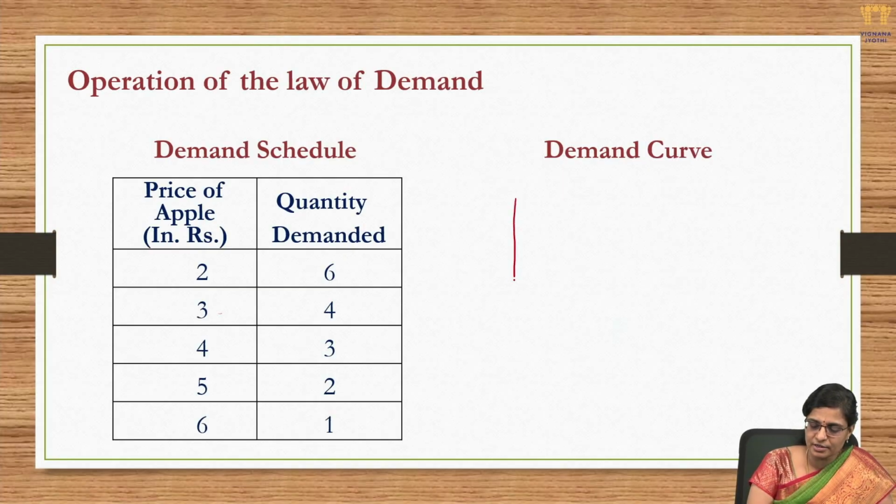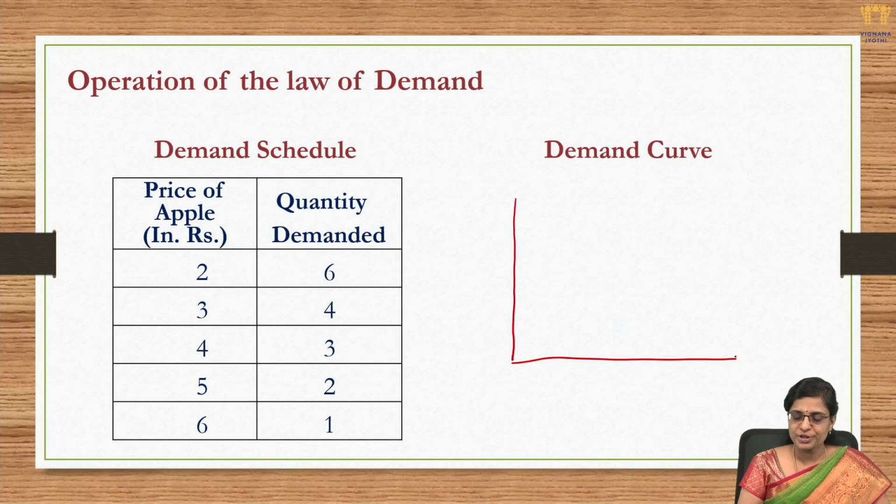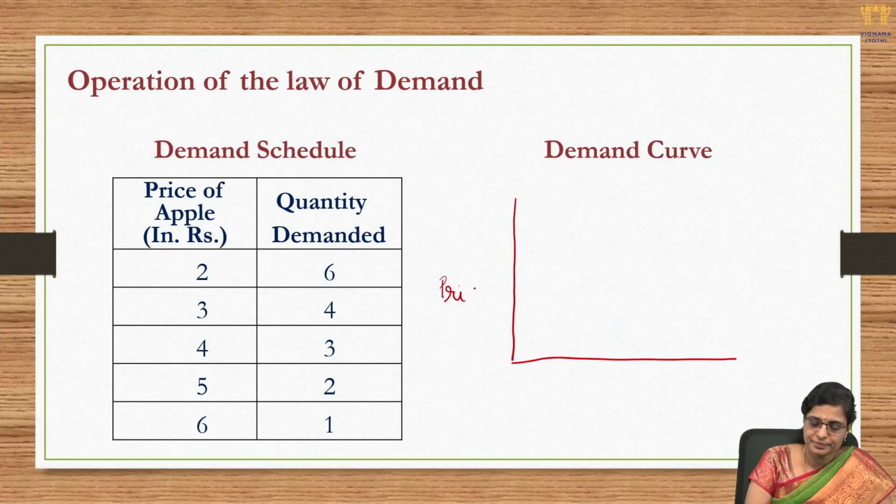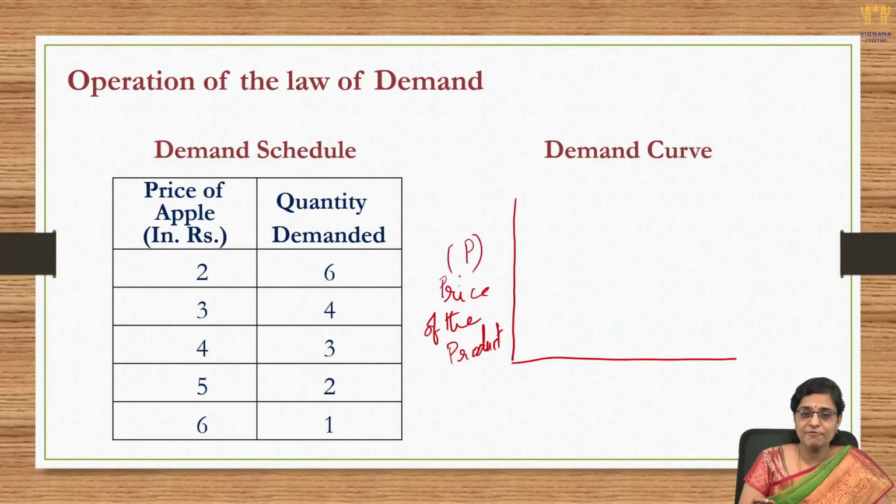So, the same thing, if we try to represent it graphically, we obtain what is called the demand curve. So, let me just draw it and represent it to you. Here we have the price of the product. This is the price of the product represented by the letter P on the y-axis. On the x-axis, we are going to represent the quantity demanded of that particular product.